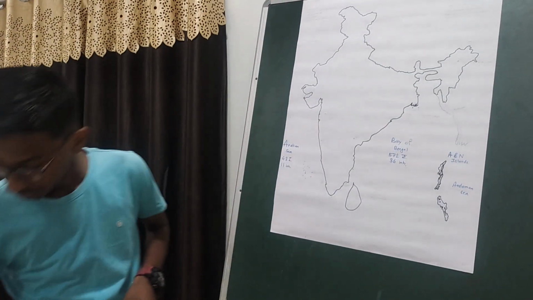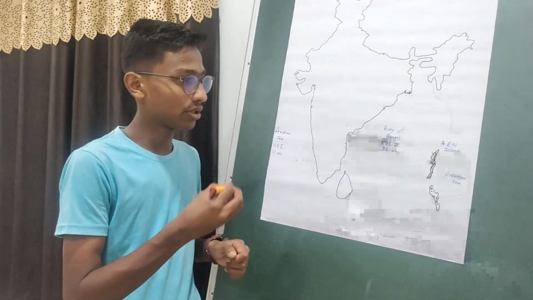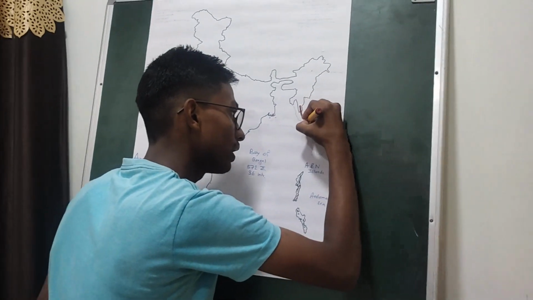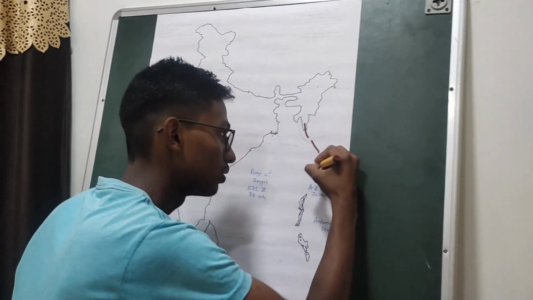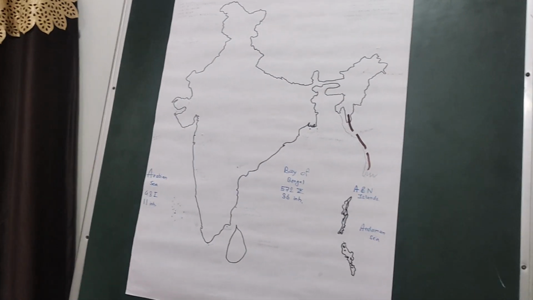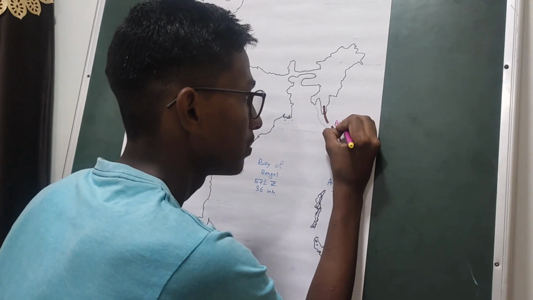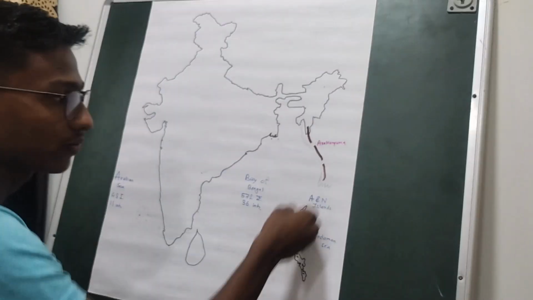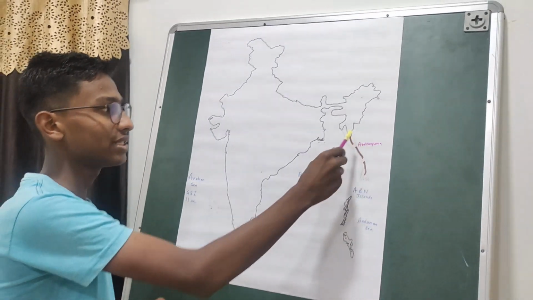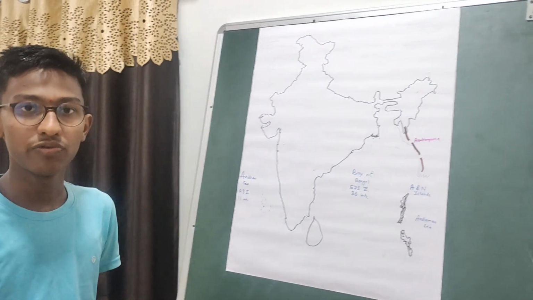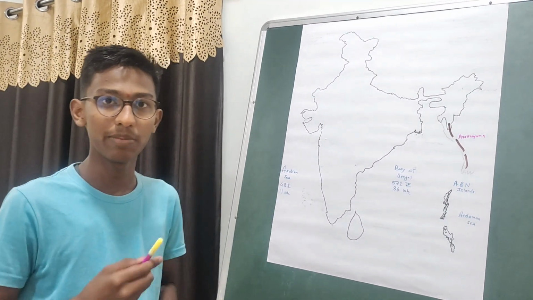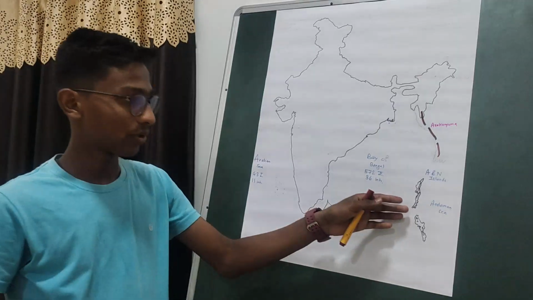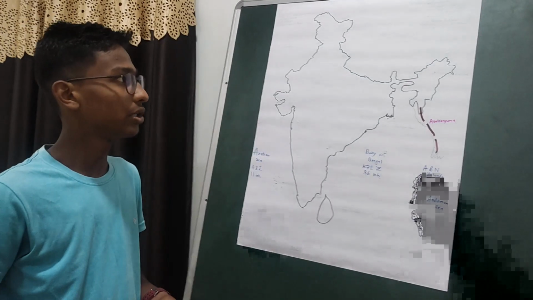These Andaman and Nicobar Islands are the extension of the Arakan Mountains. These are the Arakan Mountains, located on the Myanmar border. So these islands are the extension of these mountains. And the Arakan Mountains are the extension of the Purvanchal hill ranges, which we have studied about in the Himalayan mountains. So these mountains continue and contribute to the formation of the Andaman and Nicobar Islands.